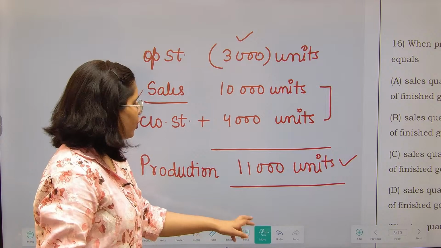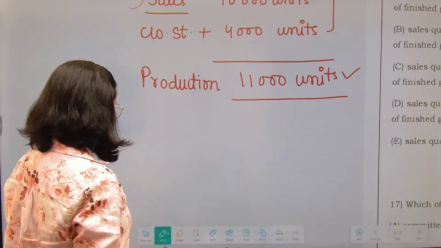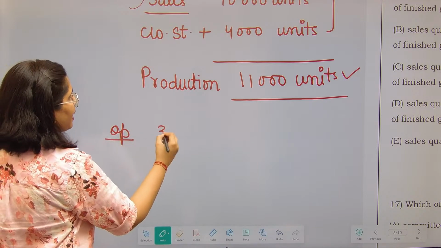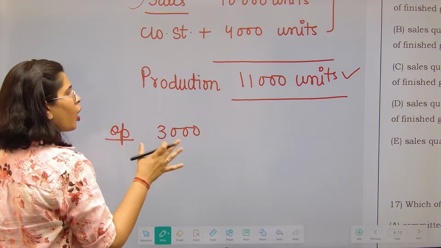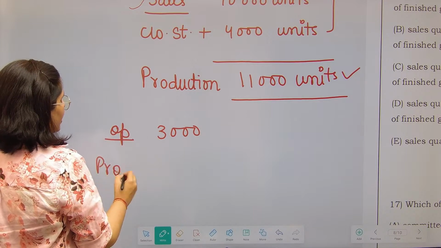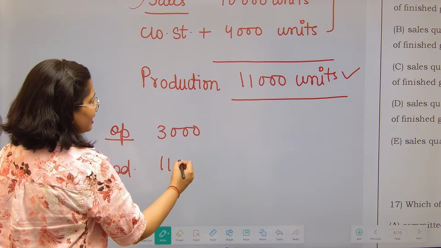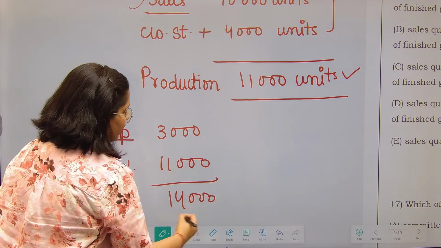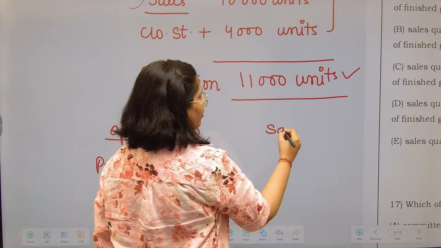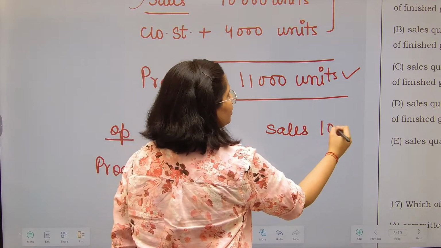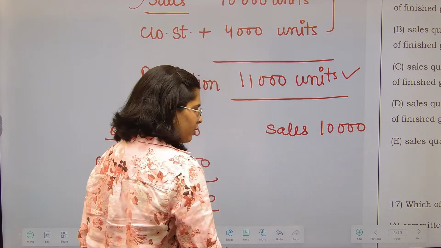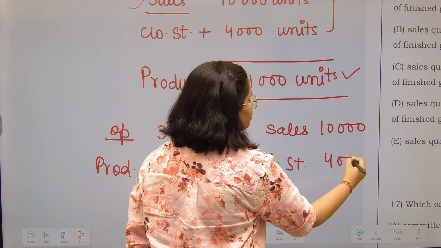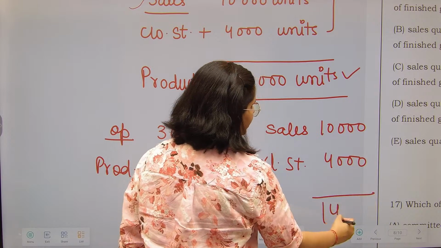Fine. Even if you are not satisfied with this, you can just see. You have an opening stock of 3,000. This you already have. More production you are going to do: 11,000. Total 14,000 units will be there. Out of that, you will be able to sell 10,000 units, and as a result, at the year end, 4,000 closing stock will be with you.